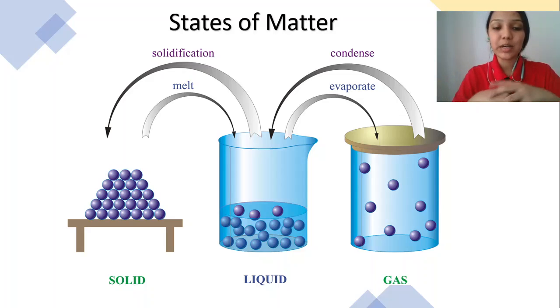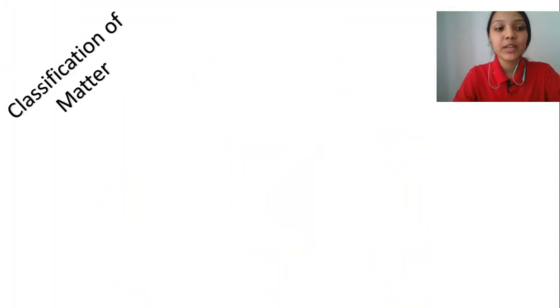In solids, the particles are held very tight and they do not have the freedom for movement. In liquids, the particles are close to each other and there is little freedom for the movement of the particles. And in gases, the particles are spread wide apart and they can move easily and freely. Next, we discussed the classification of matter.